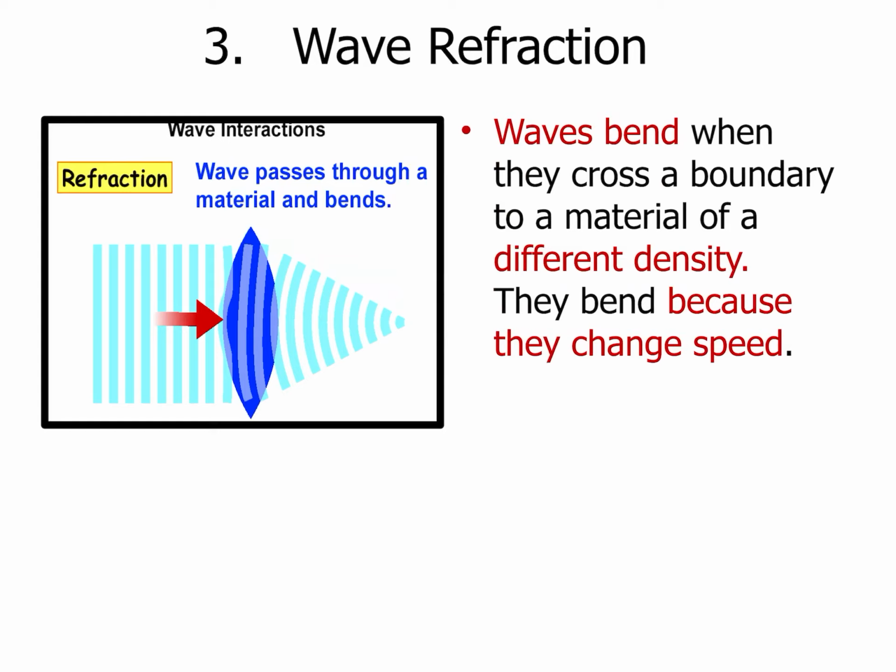And so in this particular case, that change in speed is going to change the path that it is on, okay? So we say that the wave bends, but really what happens is that the speed changes, and so that change in speed changes the outcome of the path that the wave is on, or where that wave ends up, compared to if it had traveled without changing into a new material.